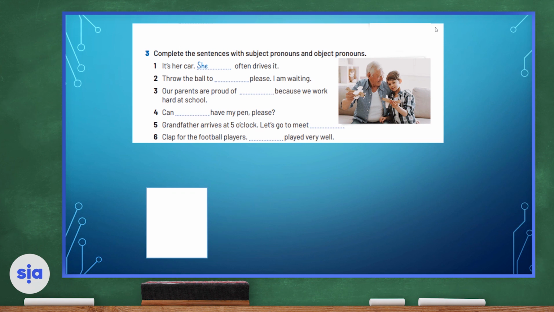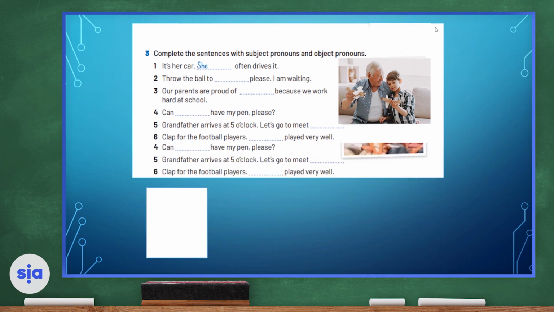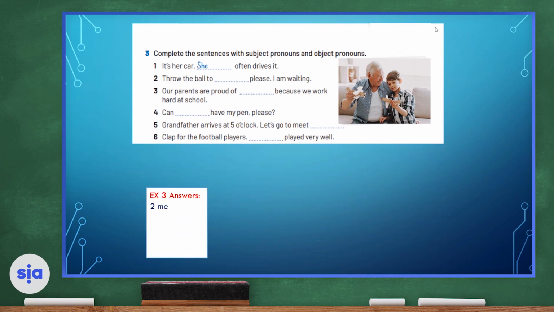Let's move on to number 2. Throw the ball to blank, please. I'm waiting. This one is an object pronoun because it is near the middle or end of the sentence. Therefore, it is me. Throw the ball to me, please. I'm waiting.